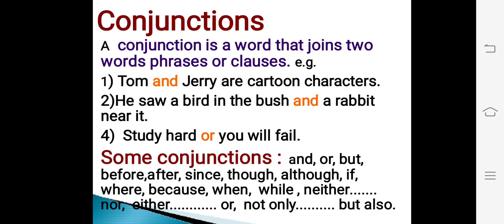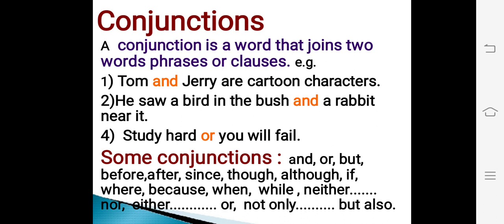Next topic is conjunctions. A conjunction is a word that joins two words, phrases or clauses. For example, Tom and Jerry are cartoon characters. In this sentence, and is a conjunction which joins two words. They are Tom and Jerry.